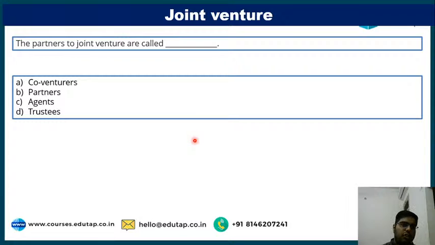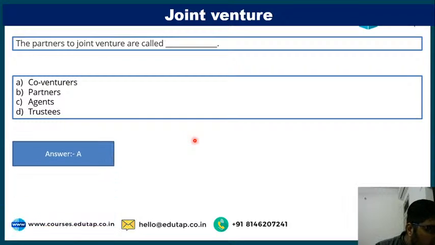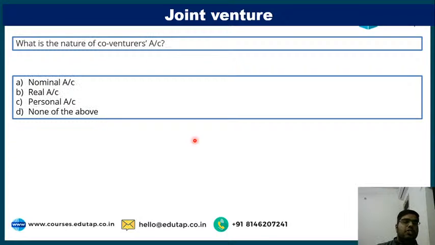Partners to joint venture are called dash. Co-venturer, partners, agents, trustees. Absolutely correct, A. Manjunath, you have given the wrong answer. It is A, not B. Partners to joint venture are called co-venturers. Next question. What is the nature of co-venture account?